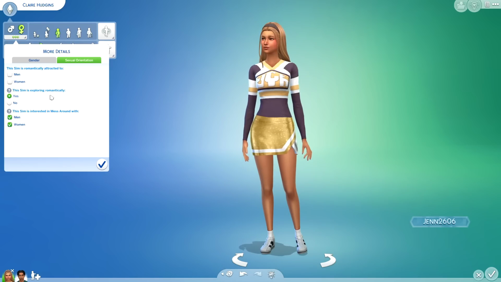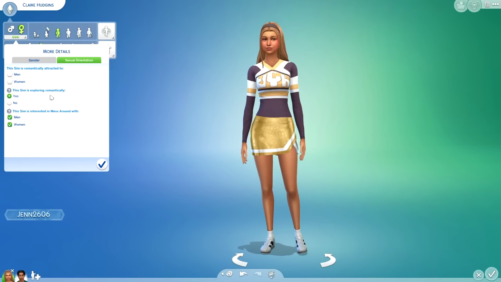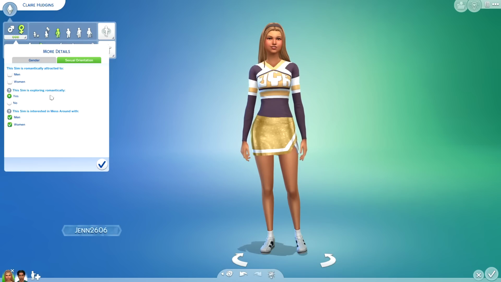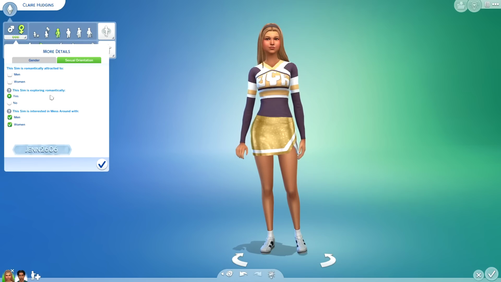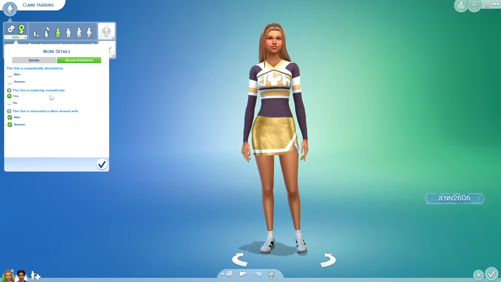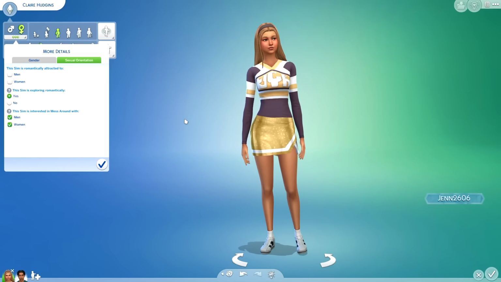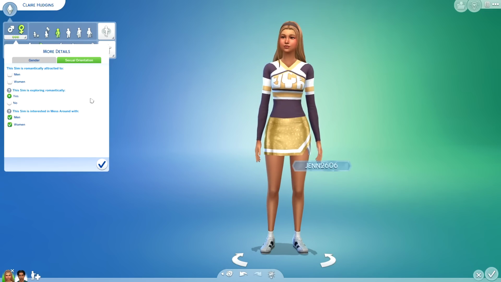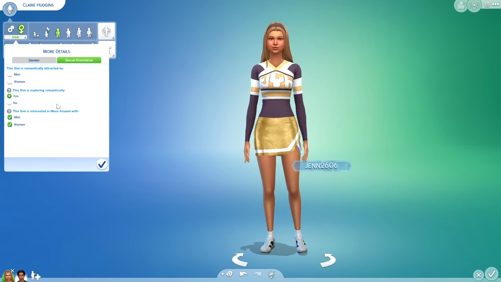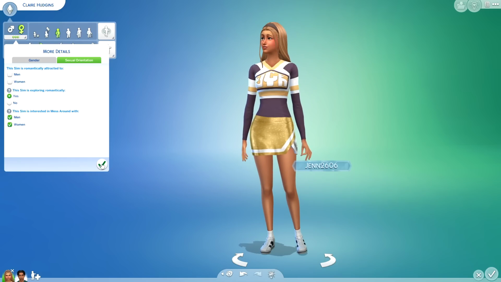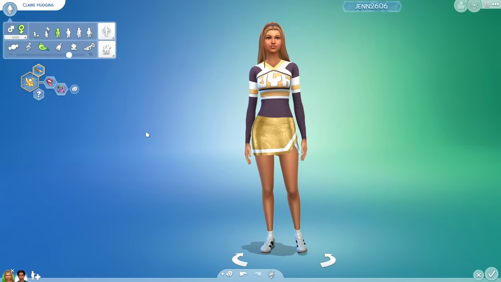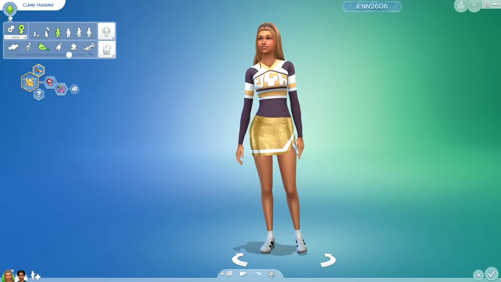What about the Sims that don't follow under any specific gender? That I'm going to leave up to EA to explain, but during the private live stream, they did actually explain why that wasn't a thing just yet. So I'm gonna leave that up to them because they could explain it far better than I can. So there it is. I'm so excited to play around with this and see how this adds to gameplay. So with that, I'm gonna dive into the aspirations.